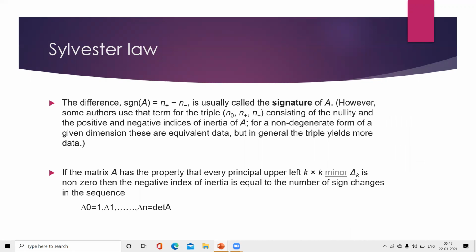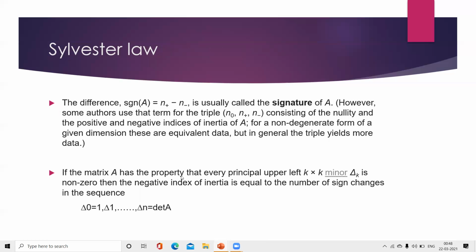The difference, the signum function of A, equals n plus minus n minus, and is usually called the signature of A. However, some authors use the term for the triple n naught, n plus, n minus, consisting of the nullity and the positive and negative indices of inertia of A. For a non-degenerate form of a given dimension, these are equivalent data, but in general the triple has more data.